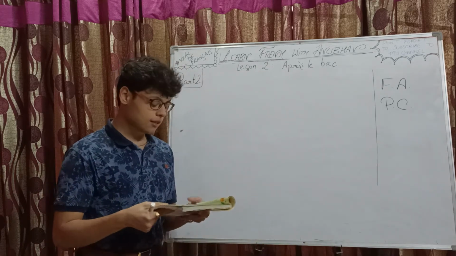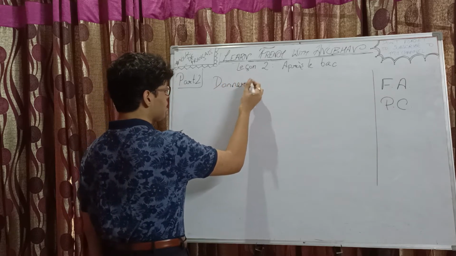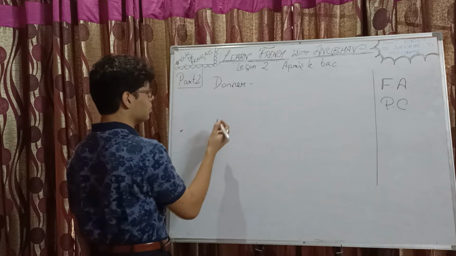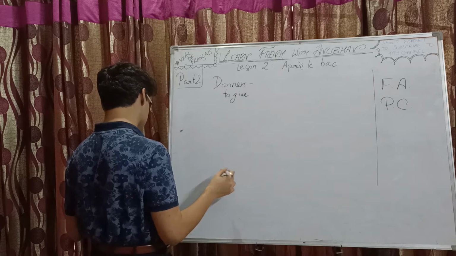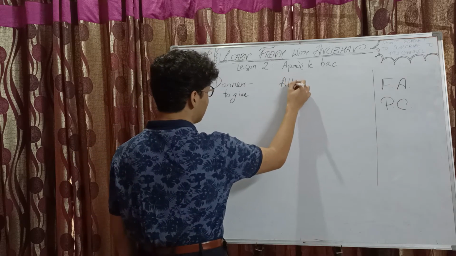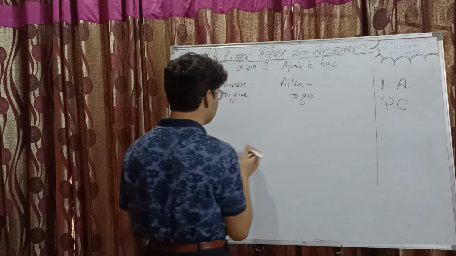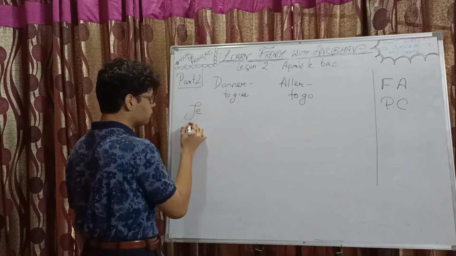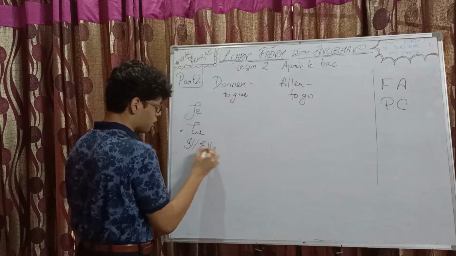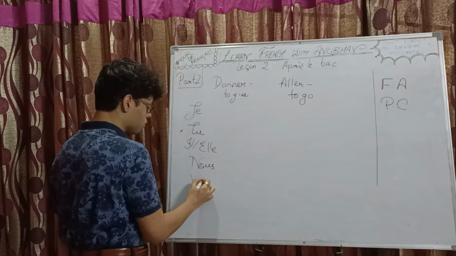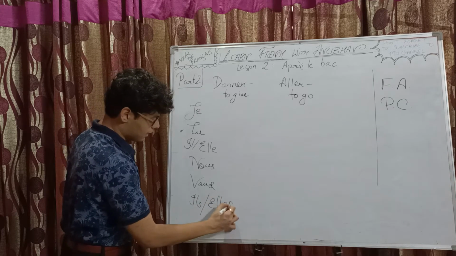Fine. Le futur antérieur, we have two verbs. Donner. Donner is an ER ending verb, which means to give, देना. And aller is another verb which we have. For example, aller means to go, जाना. सबसे पहले हम यहाँ पर subjects लिख देंगे. Je, tu, il, elle, nous, vous, ils, elles.